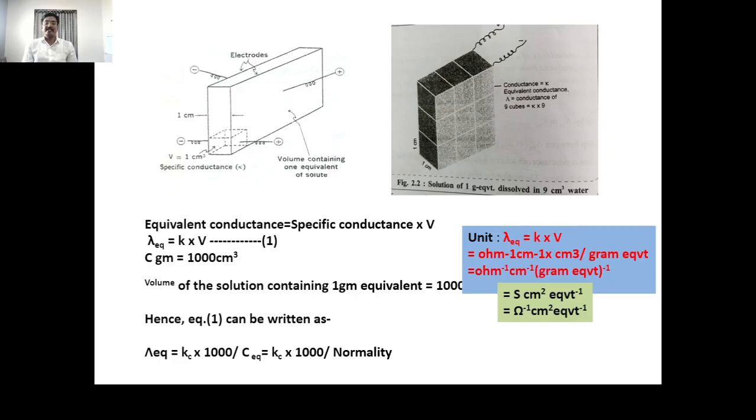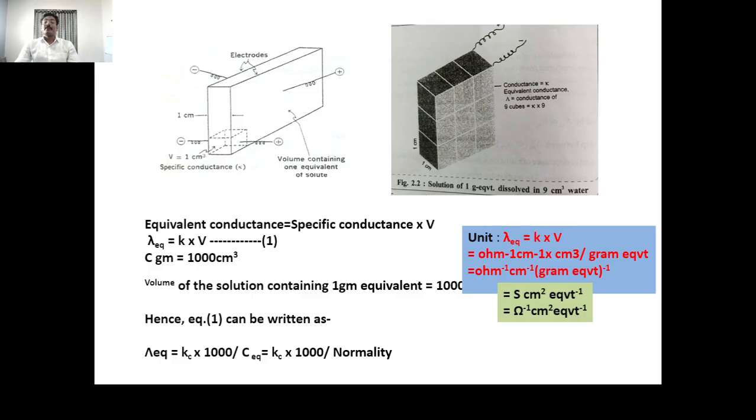And according to the definition of equivalent conductance, it is the conductance of the solution which contains 1 gram equivalent weight of the solute or electrolyte. Therefore, whatever the conductance is, it is the equivalent conductance, and it is also the specific conductance. Means the value of equivalent conductance and specific conductance is the same.